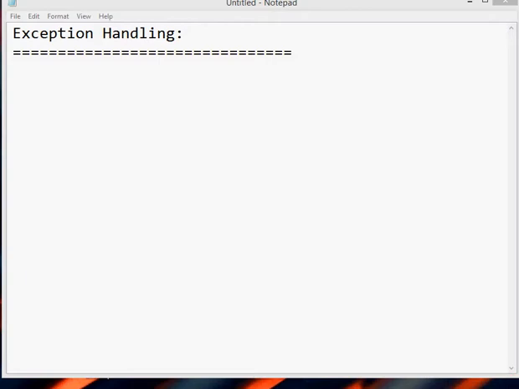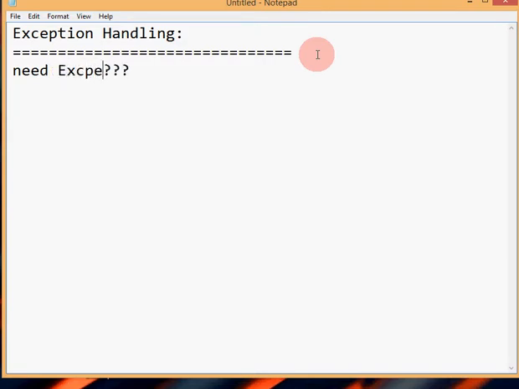Okay. So, starting the chapter, what is exception handling and what is the need of exception handling? This is a basic question. Why exception handling, what is exception handling, where exception handling? Those are the basic questions. So, first thing is the need of this chapter. Need means why should I use exception handling?